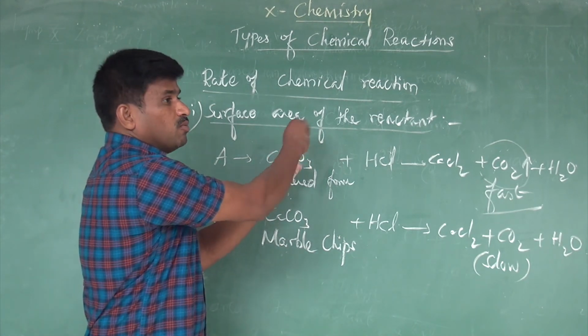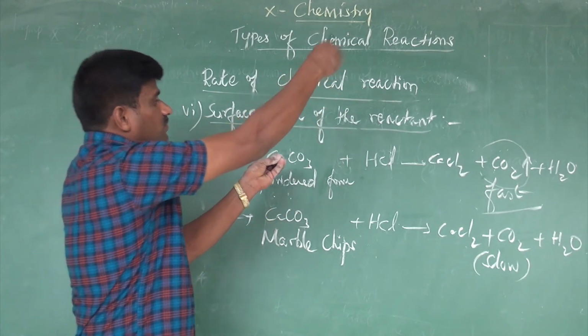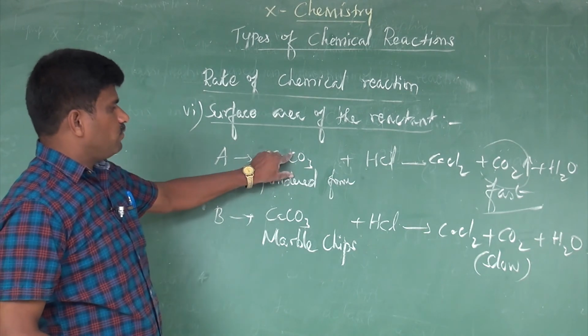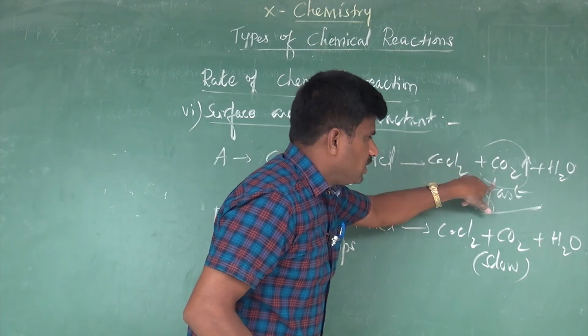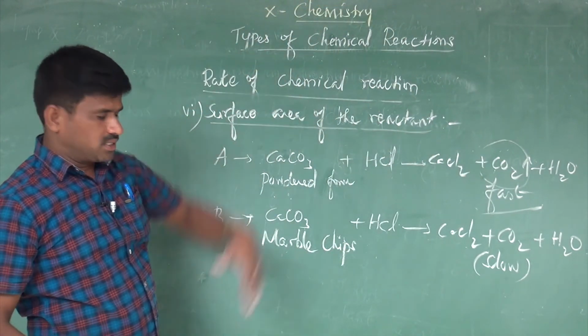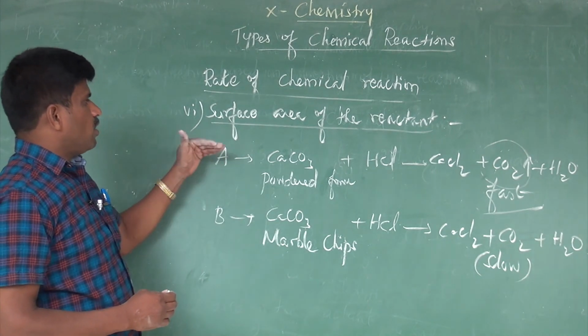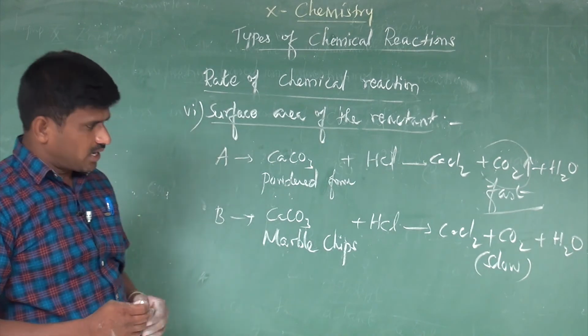Powdered form has more surface area, and the greater the surface area, the greater the rate of reaction. So the powdered calcium carbonate mixed with hydrochloric acid liberates carbon dioxide gas much faster. This is how the surface area of the reactant influences the rate of chemical reactions.